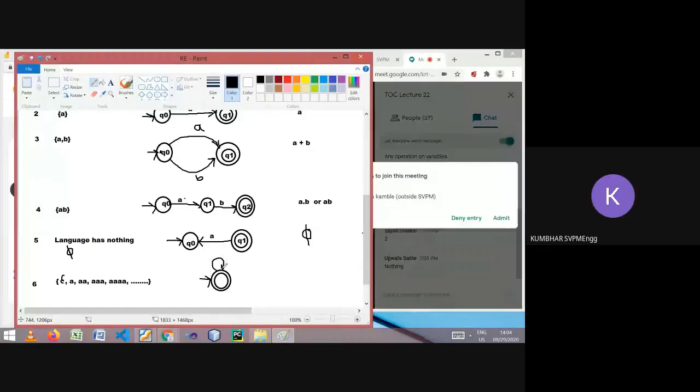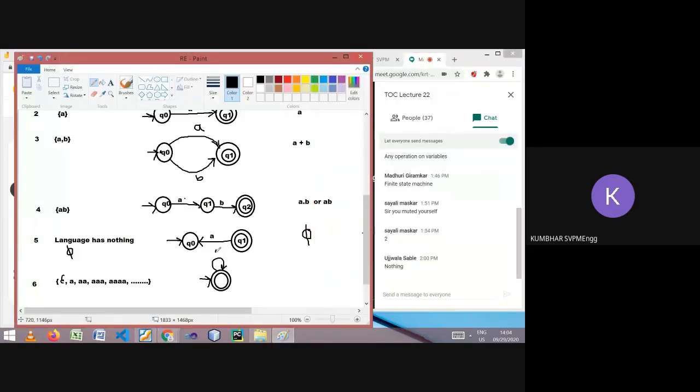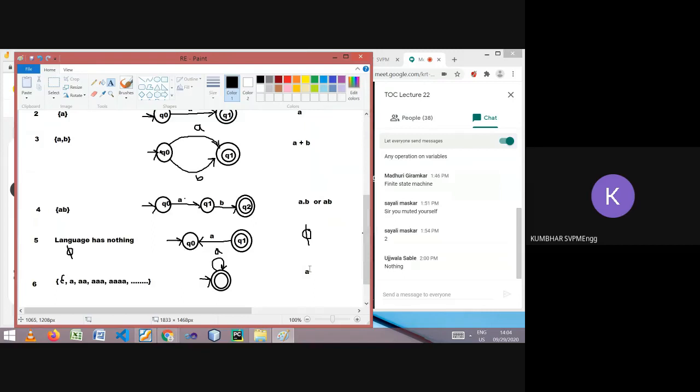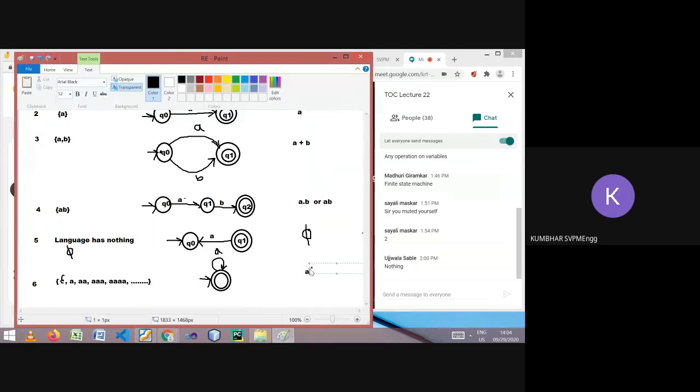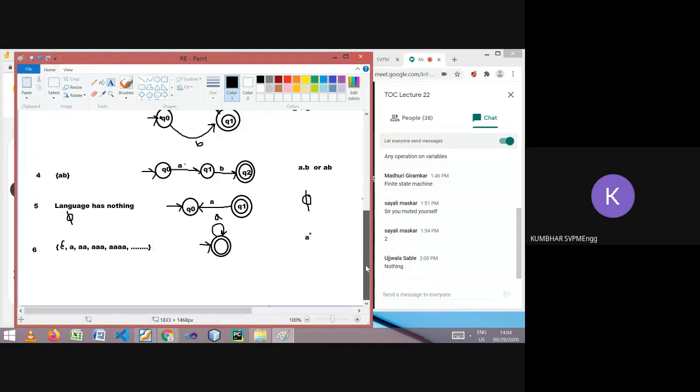Yes, and this finite automata will represent the language epsilon, A, and so on. What this is called in regular expression is A star. That is nothing but the third operator we are getting. Star means closure, the closure of the set.